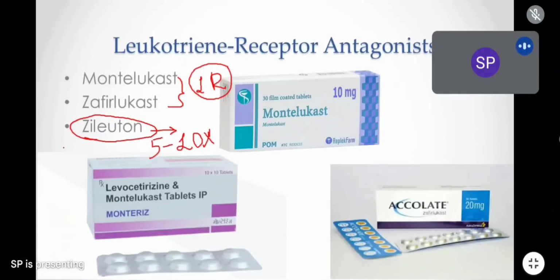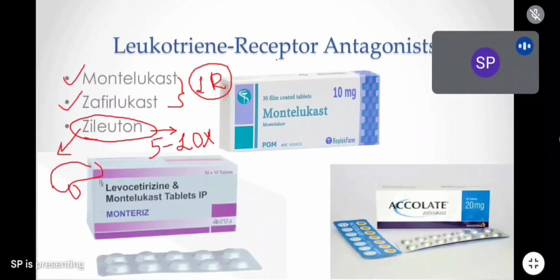Now you should ask, sir, it is a very powerful anti-inflammatory agent, so it should be used. Why are we not using this drug? Because it has a very lethal action on the liver. It damages the liver. It has liver toxicity. Because of this lethal adverse effect, we don't use zileuton in the hospital. And montelukast and zafirlukast are the safest drugs. They are available as tablets, 10 mg, 20 mg. They are very tolerable and very safe drugs.